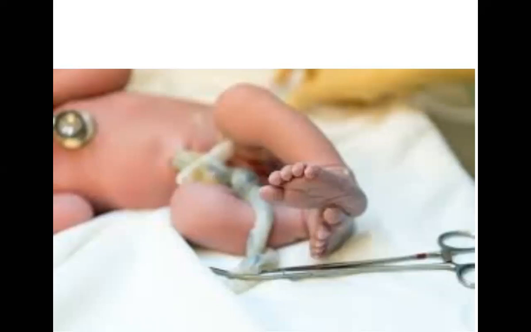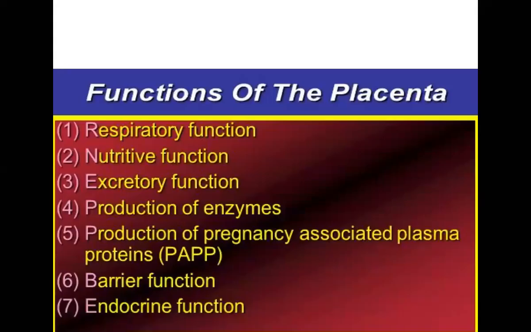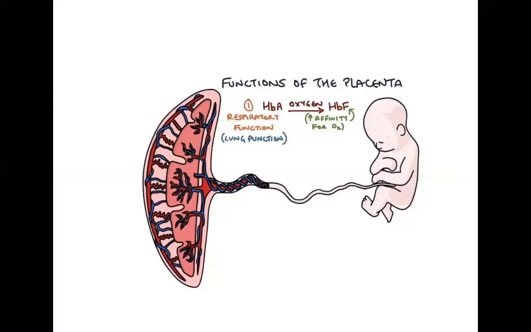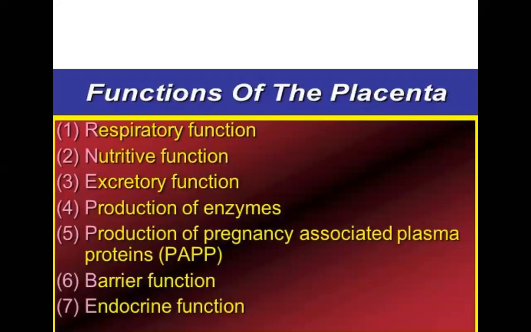So what is the umbilical cord? It is the connection between the placenta and the fetus. It is a round, twisted structure.